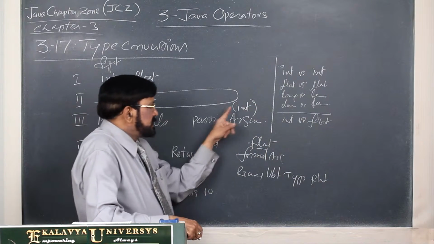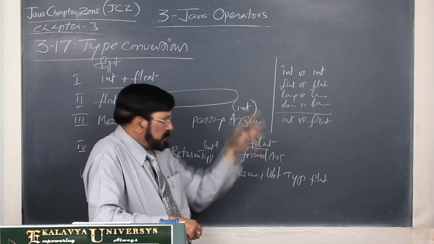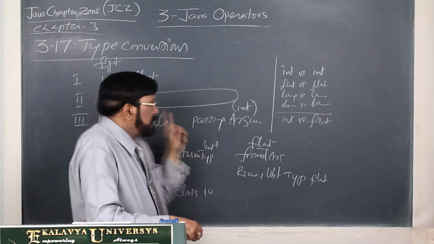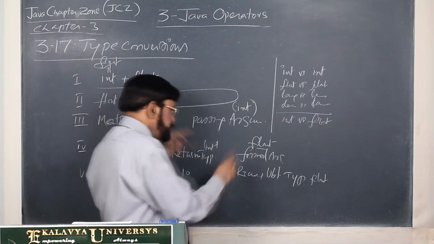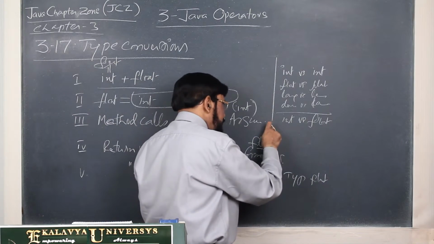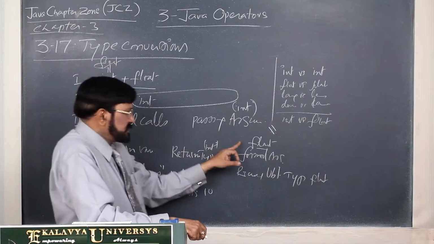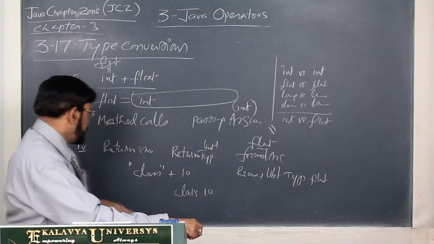In such a case, the argument is first promoted to this type, and then the assignment is made. One thing you must remember, here it is assignment, this is also assignment, but an invisible assignment. This is a visible assignment, this is an invisible assignment. That point you must remember.